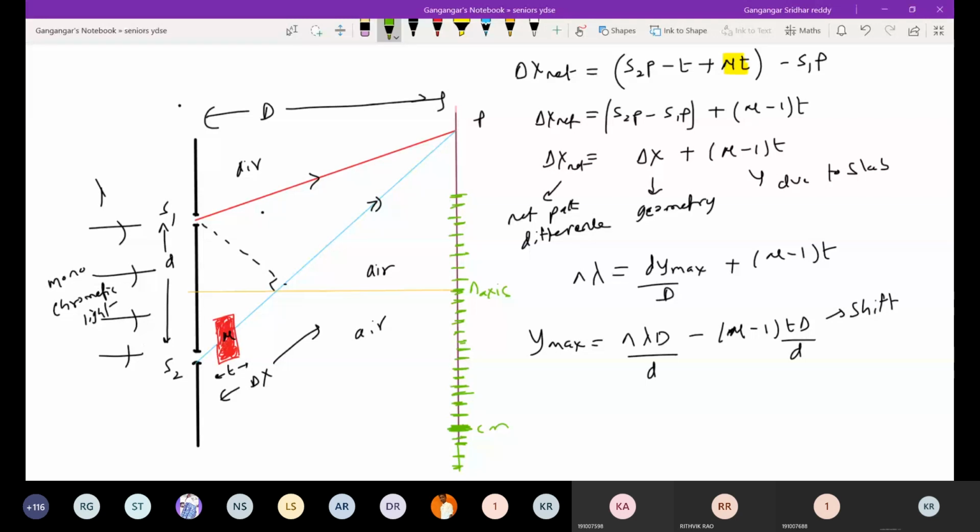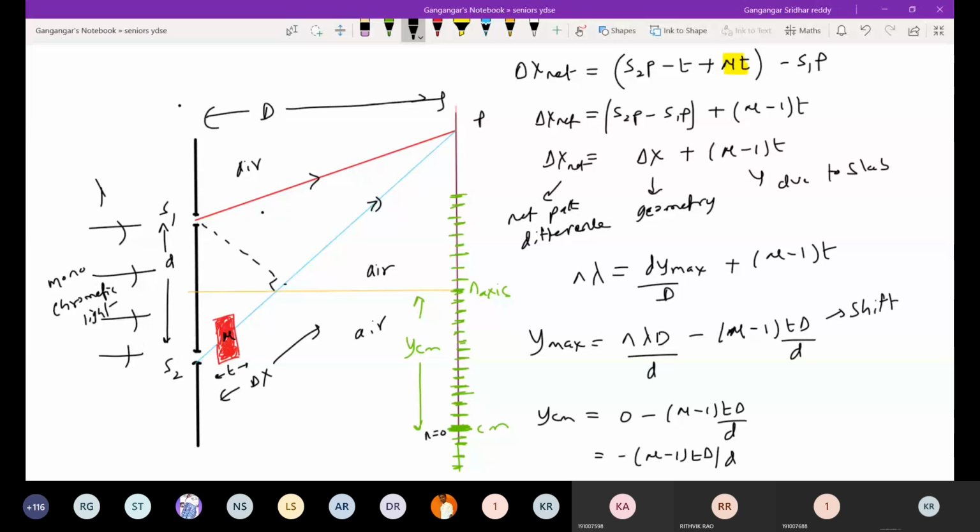Now again the same thing. What is the location of central maxima? I want to know at what distance the central maxima will be from the axis. What shall I do for this? Put n equal to 0, because what is the order of interference at central maxima? It will be 0. Put n equal to 0, you get YCM is equal to 0 minus. What do you mean by negative here? Central maxima will be located below the axis.